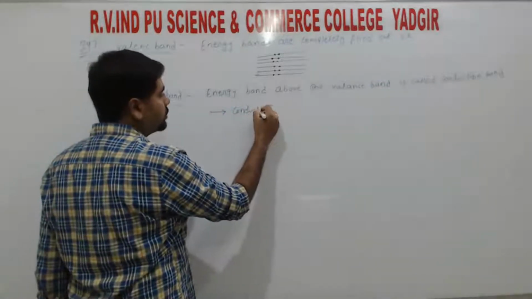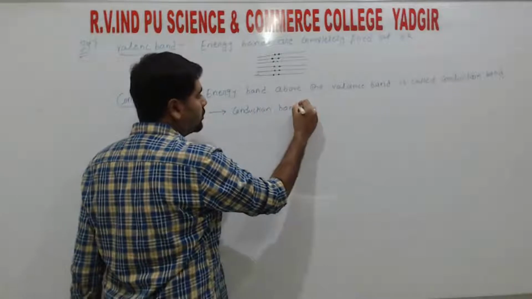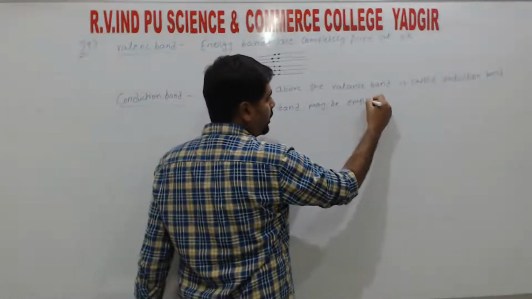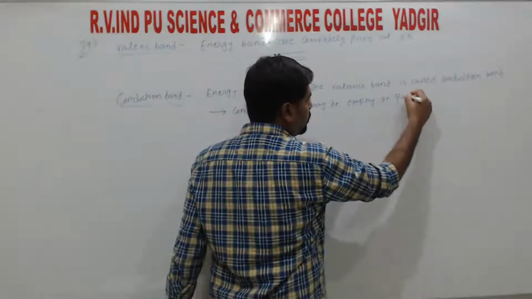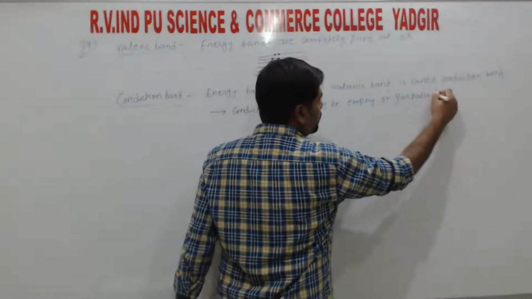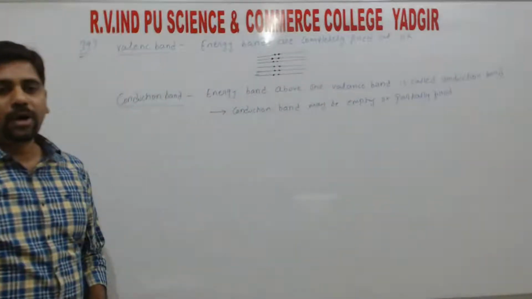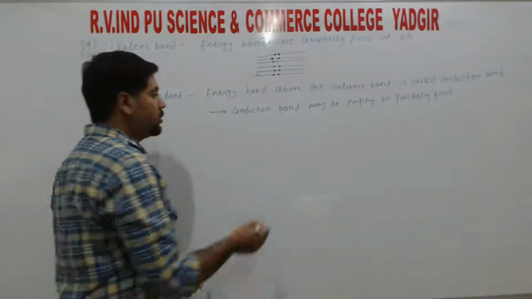So the conduction band may be empty or partially filled.